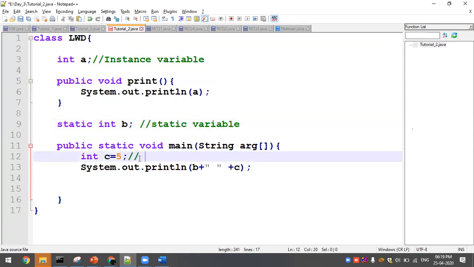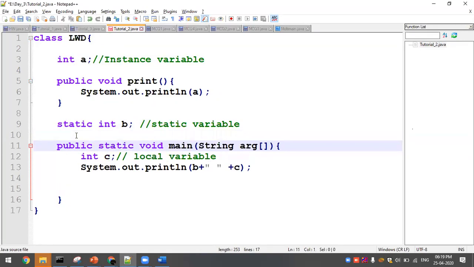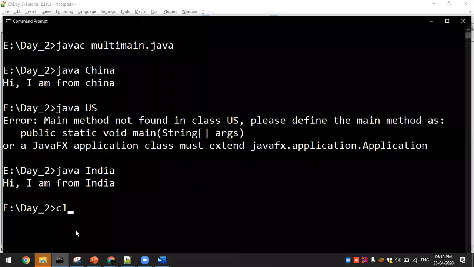So now I have removed all the initialization part, whatever the type of variable. Everything is going to have a default value or a kind of error. What you are going to get, we'll discuss now. I didn't initialize any value, even for the instance variable, static variable, and the local variable. So let me go ahead with the execution part. This tutorial 2 comes under the day 3 module.